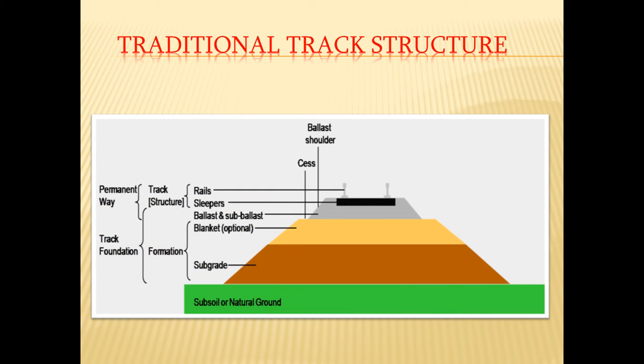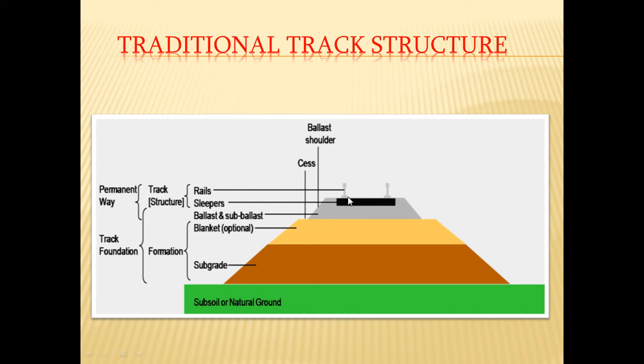Now if you see the traditional track structure, this is a schematic cross section of a track. At the top you will see these two vertical lines indicating the rails, the steel rails. So the entire traditional track structure consists of two parts. One is the permanent way and the second is the track foundation. So what are the various components of permanent way? This is also called the track structure.